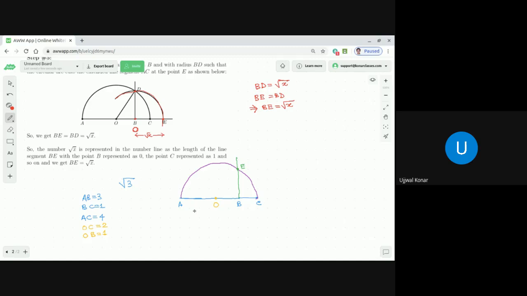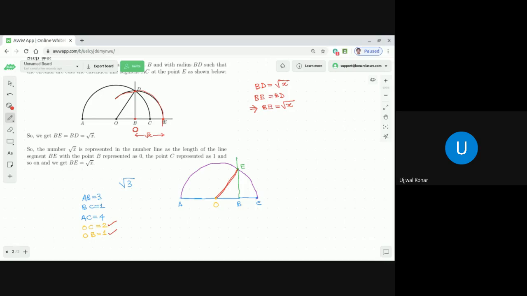here we know that OB is equal to 1 and OC is equal to what? 2. As OC is equal to 2, so OE is equal to 2 also, na, dear students? Why is OE equal to 2? Because both are radius. Fantastic, I appreciate it. It helps me understand that you are really understanding. Yes, OE and OC both are the radius of the semicircle I just drew. So as OC is equal to 2 units, OE is equal to 2 units.